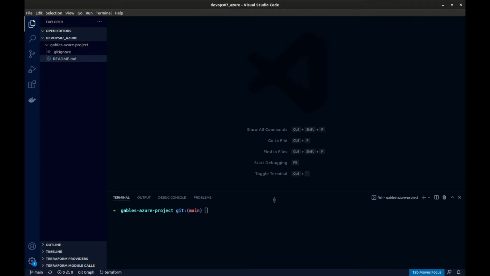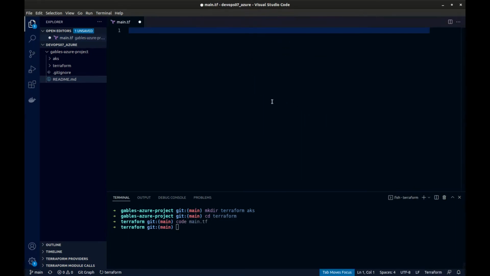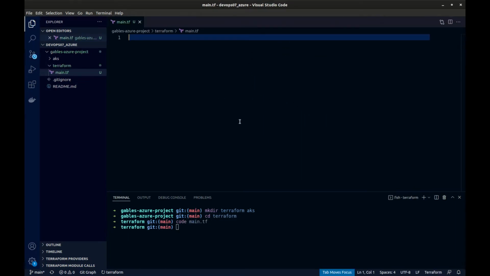So jump over to your editor real quick. I already have a repo set up, and I'm just going to be committing to main. You can branch if you want and make this an official project for yourself. I'm just going to be trying to do this very quickly. I just want to make 2 directories to start, Terraform and AKS. I'm going to go into Terraform, and I'm going to make a main.tf file and save it just to get it initiated there.